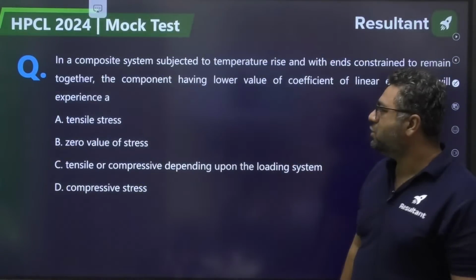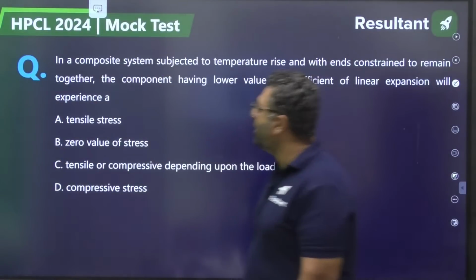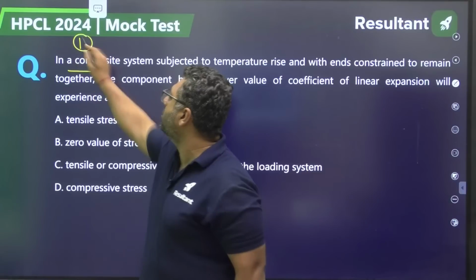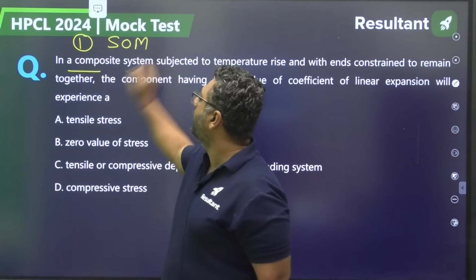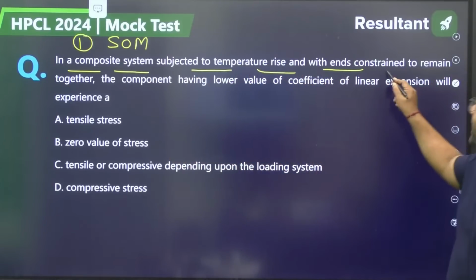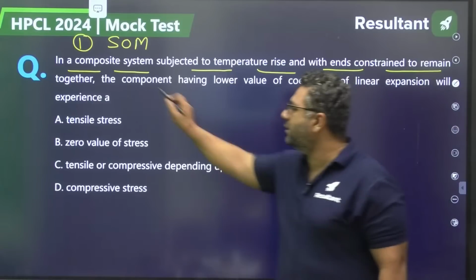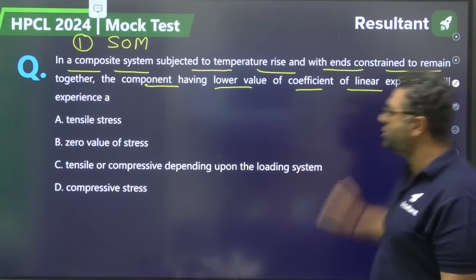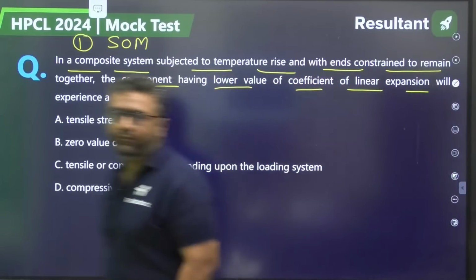Okay. So guys, the very first question in front of you is from strength of material. In a composite system subjected to temperature rise and with ends constrained to remain together, the component having lower value of coefficient of linear expansion will experience.